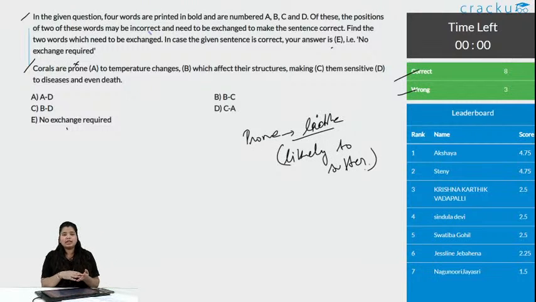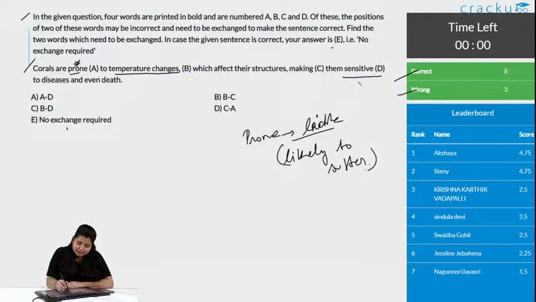Corals are marine invertebrates which live inside the ocean, that is why they are marine, and they are temperature sensitive, and that makes them suffer from any kind of disease. So, it should be they are sensitive to temperature changes, and here we have sensitive, and this should be replaced with they are likely to suffer or they are prone to diseases. So, A and D is the correct replacement. Option A is the correct answer, and 8 people got this correct and 3 wrong. Let us go to the next question now.